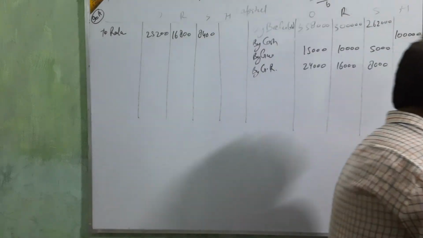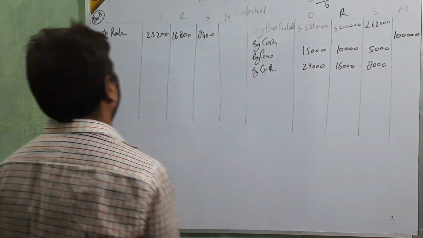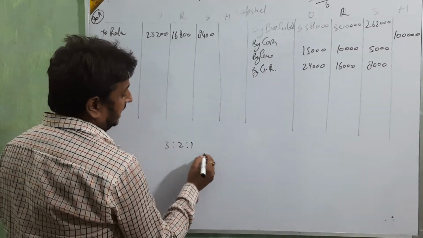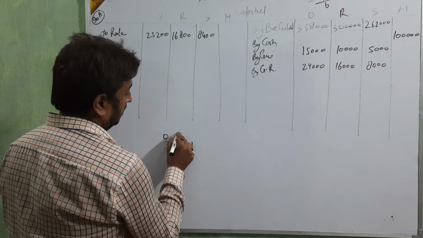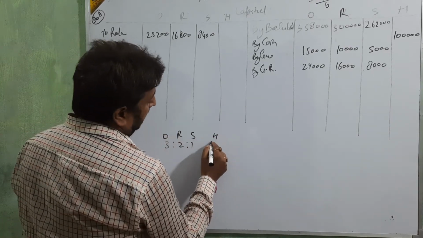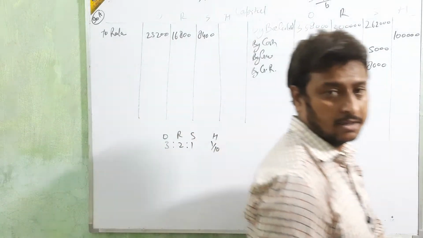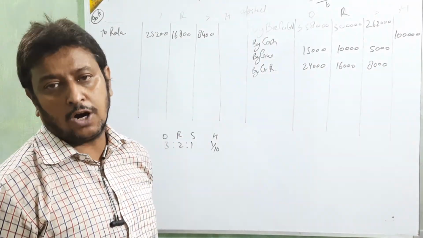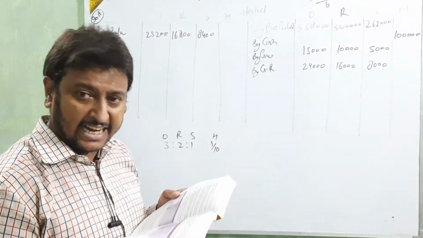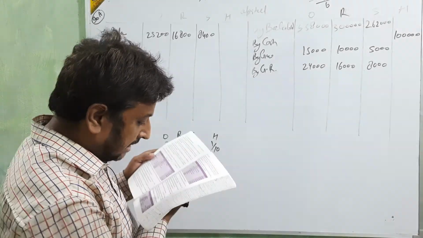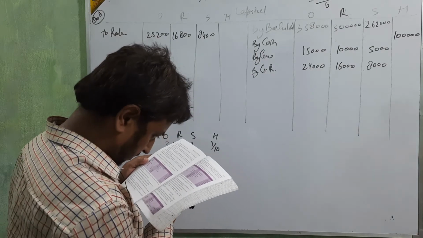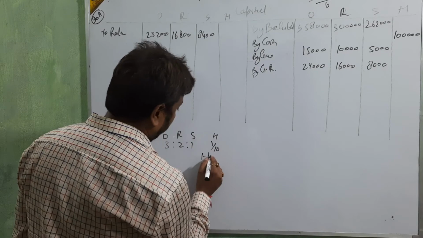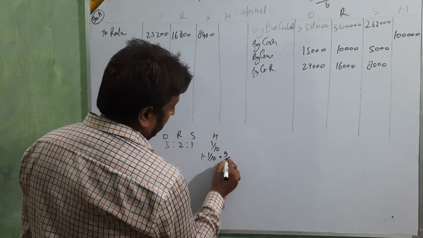Then we are going to adjust the capital. Before adjusting, the old ratio is 3:2:1, and the new partner H is coming for 1/10. So we calculate 1 minus 1/10, which is 9/10.